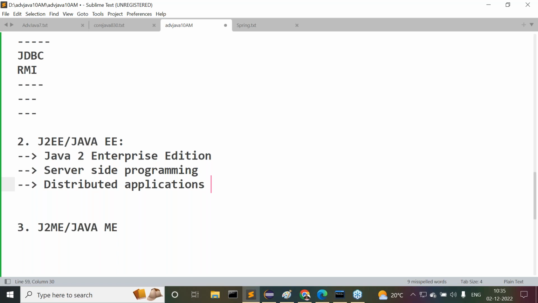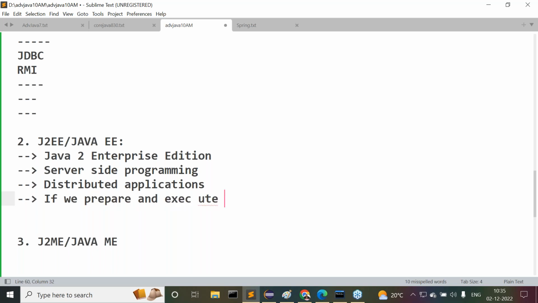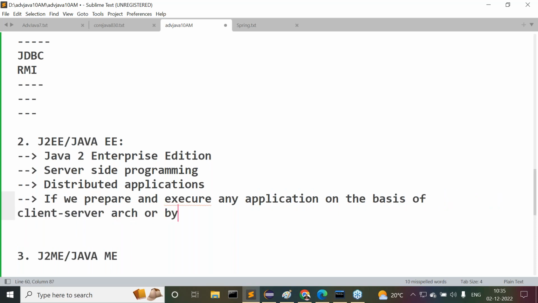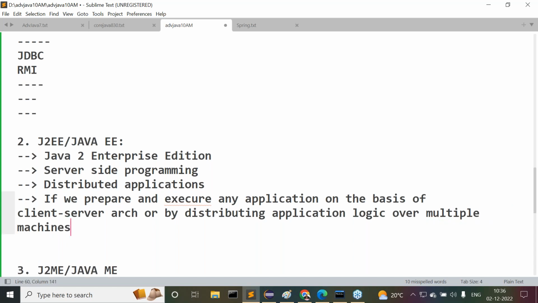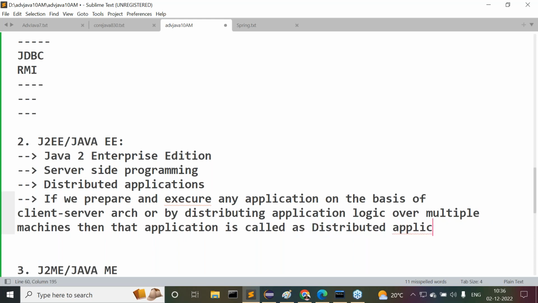Then what is the meaning of these distributed applications now? What you are able to understand from distributed applications here? Observe carefully. If we prepare and execute any application on the basis of client server architecture or by distributing application logic over multiple machines, then that application is called a distributed application or enterprise application.